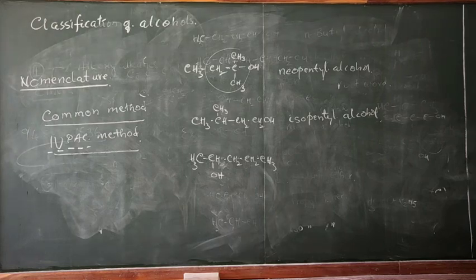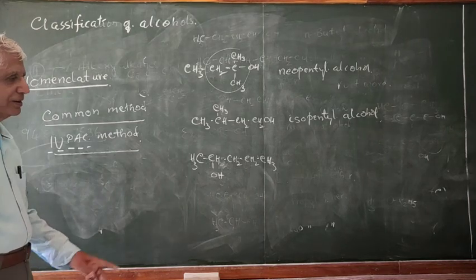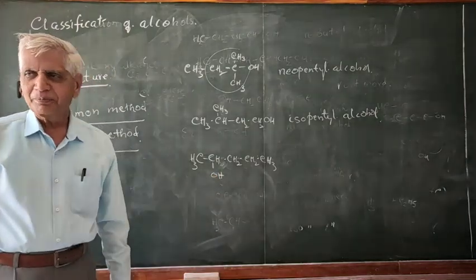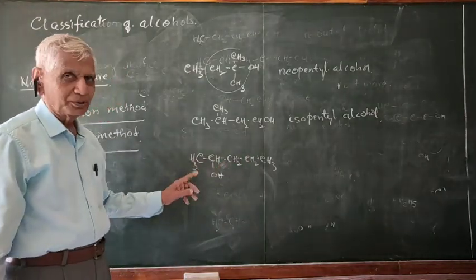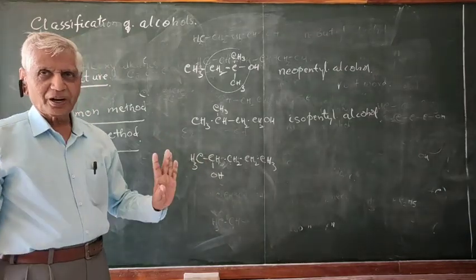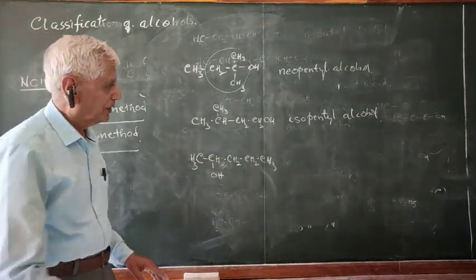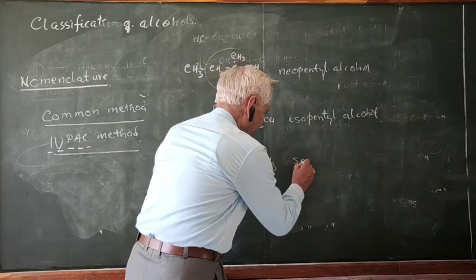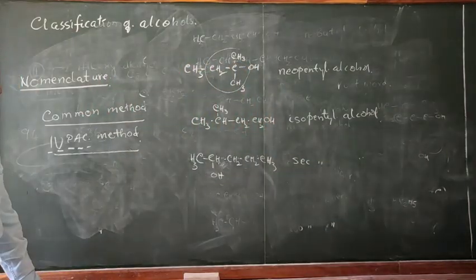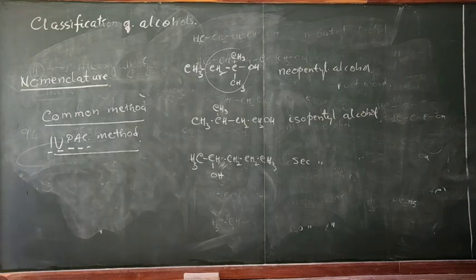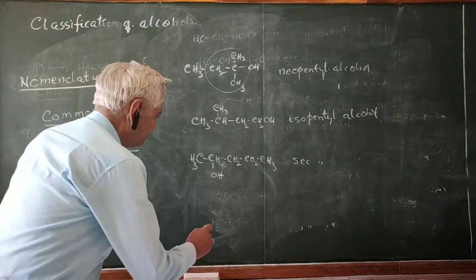I had told in the previous example, this is secondary pentyl alcohol. 1, 2, 3, 4, 5. OH is there. Secondary pentyl alcohol. Therefore it is sec. You must be careful in selecting the alkyl group. Secondary pentyl alcohol. Okay? What is this?